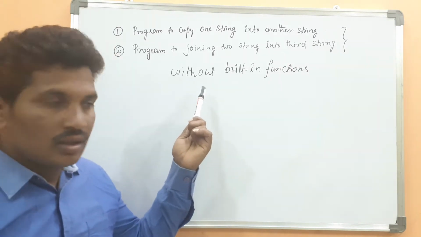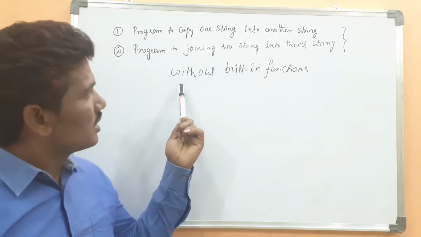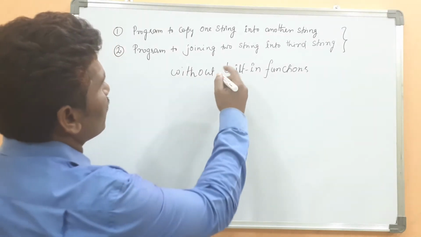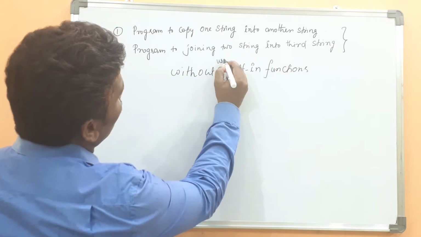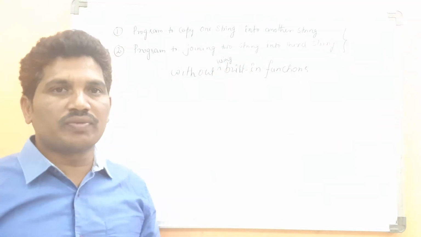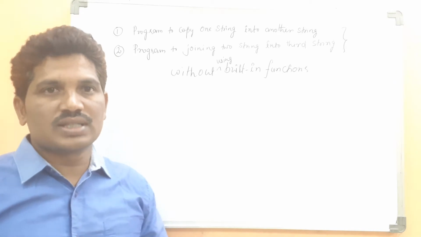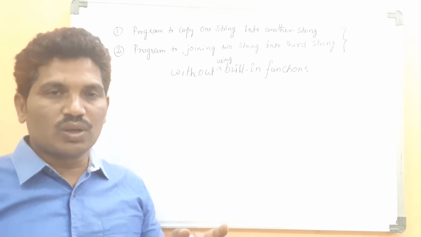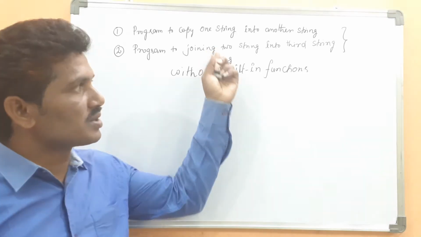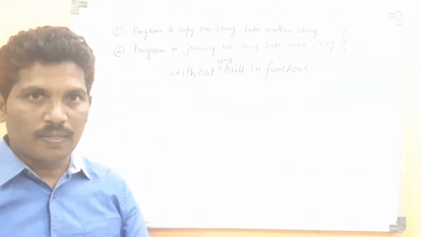Here the constraint is that we do not use built-in functions. You don't use the string copy function, and you don't use the string concatenation function. Without using those two functions, how do you write these two programs in C programming?